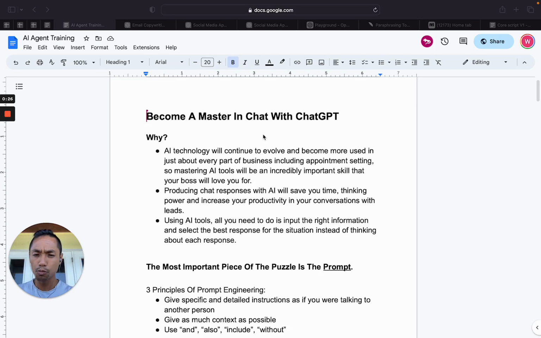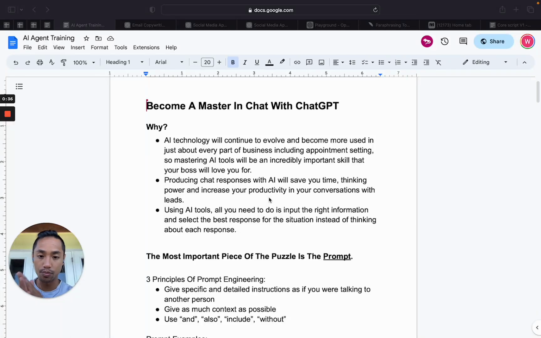Now, producing chat responses with AI is going to save you time, it's going to save you thinking power, and it's going to increase your productivity in conversations with leads, right? Using these AI tools, all you need to do is input the right information, select the best response, and use that response instead of having to think about each one. That's going to free up a lot of brain power for you to think more strategically whenever you're responding to people in your conversations.